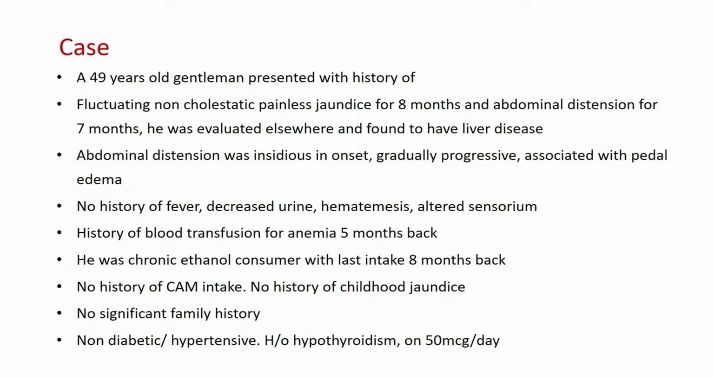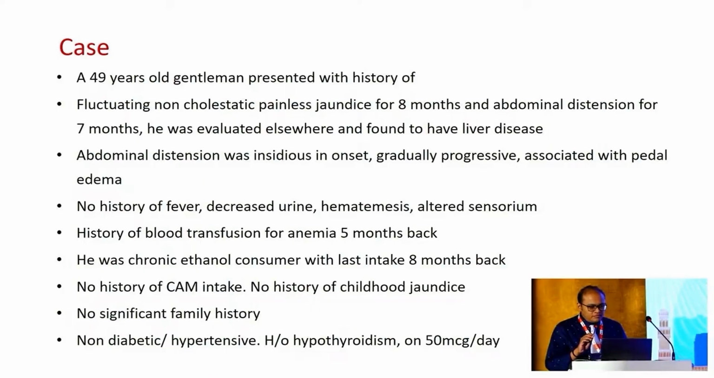He was evaluated elsewhere and found to have liver disease. Abdominal distension was insidious in onset, gradually progressive, associated with pedal edema. No history of fever, decreased urine output, hematemesis or altered sensorium. History of blood transfusion for anemia 5 months before. He was a chronic ethanol consumer with last intake 8 months before. No history of any CAM, no history of childhood jaundice, no significant family history. Comorbidities: he was a known case of hypothyroidism on 50 microgram per day.